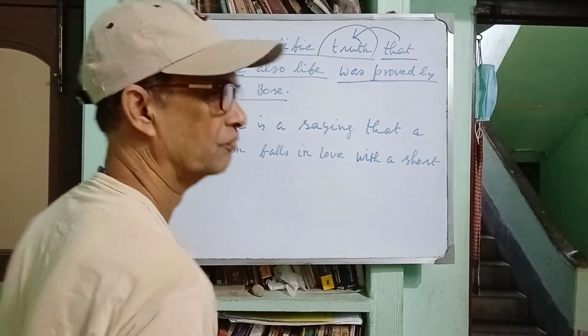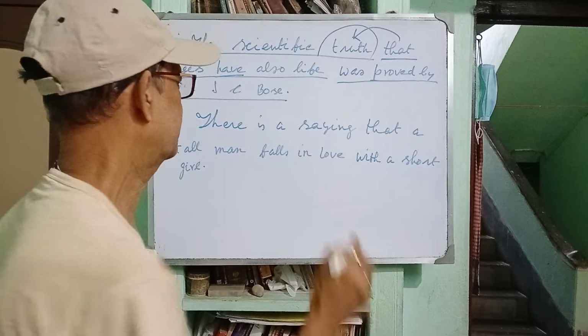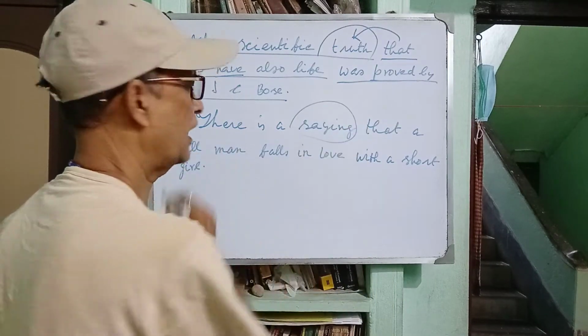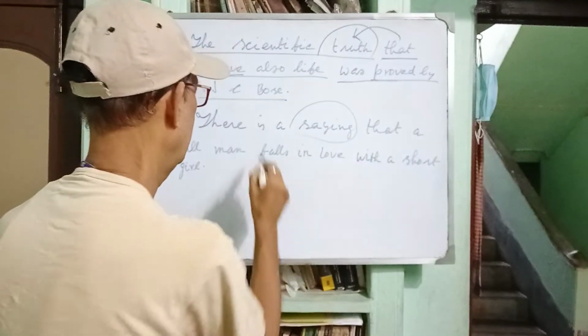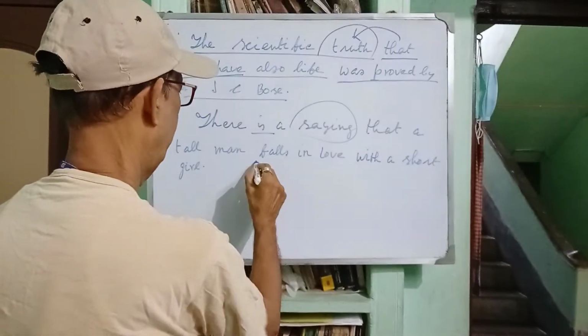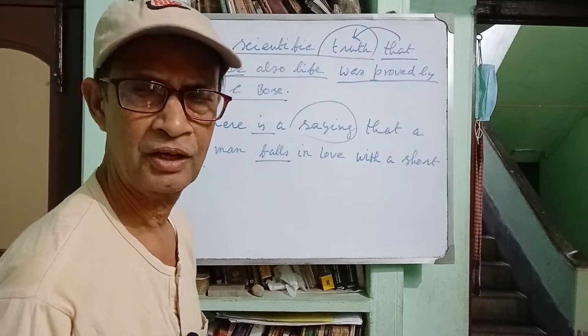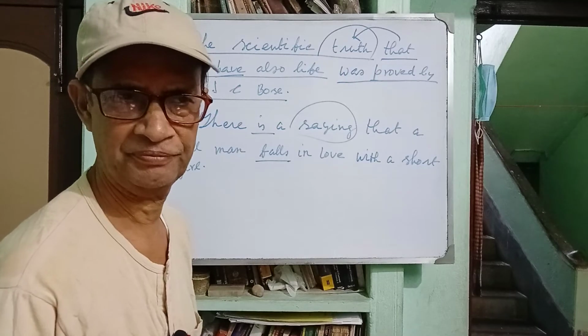You see, there is a saying. Saying is noun, and there are two finite verbs in it. Is, falls. So there are two clauses.